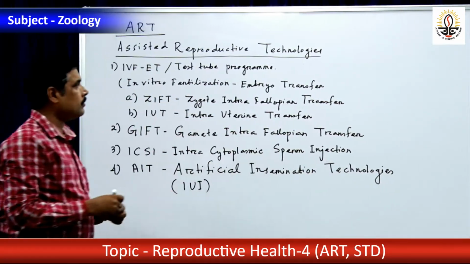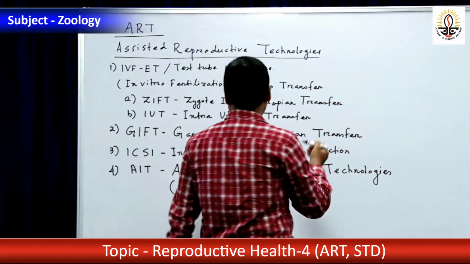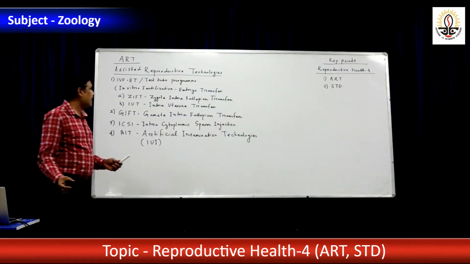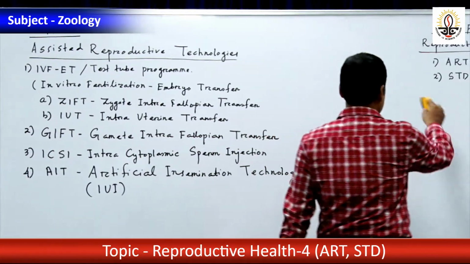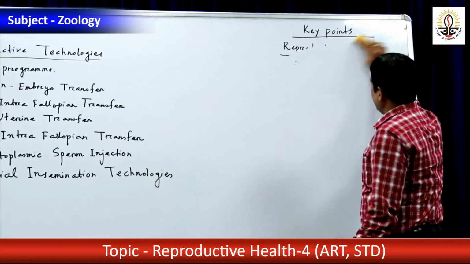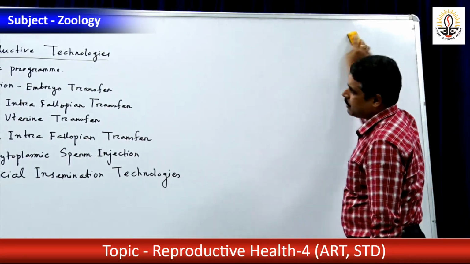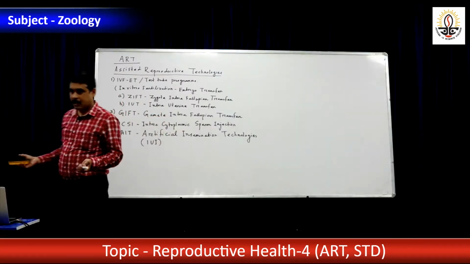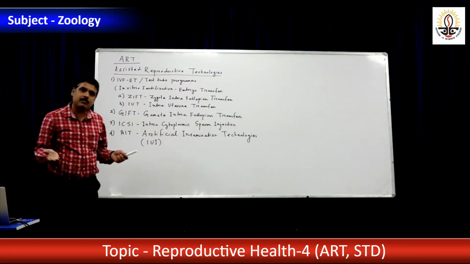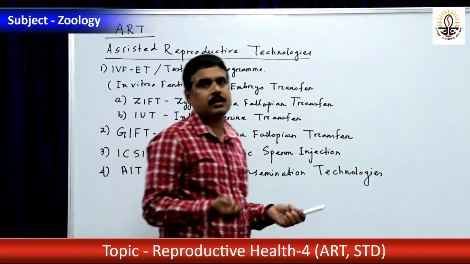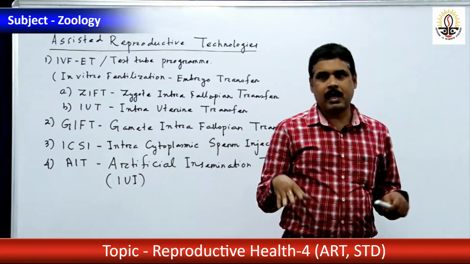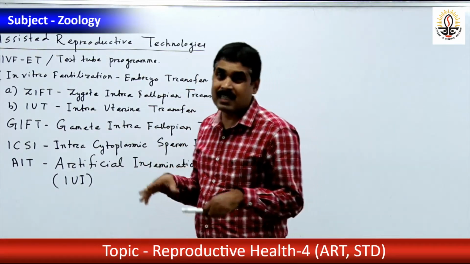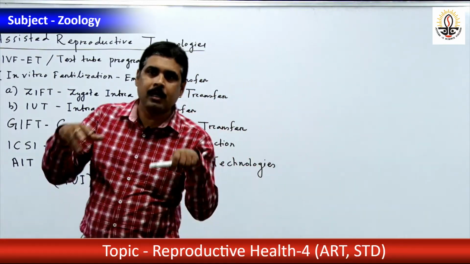Okay. Now let us discuss one by one. IVF-ET, in vitro fertilization and embryo transfer. So what is the meaning of in vitro? In vitro means outside the body. If anything takes place outside the body in experimental condition, that is known as in vitro, and when a particular thing happens within the body, that is known as in vivo.